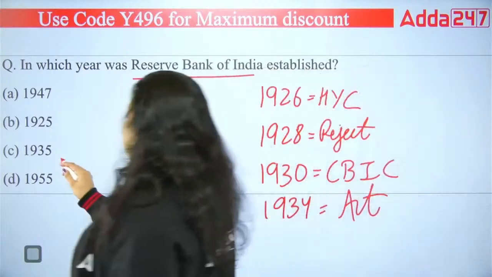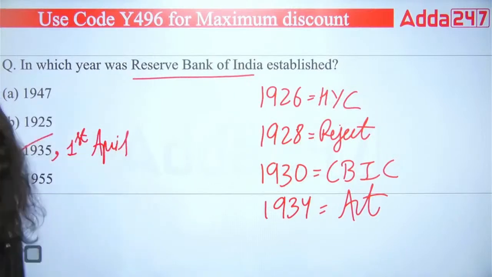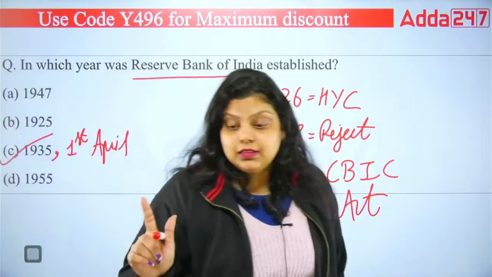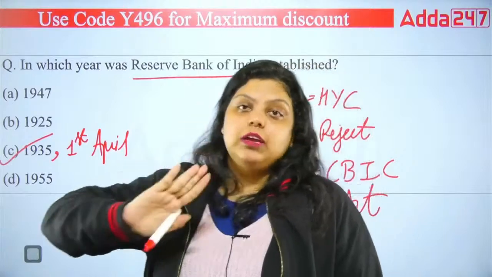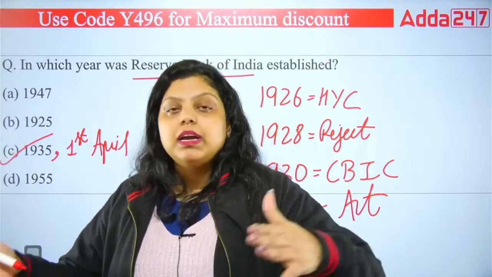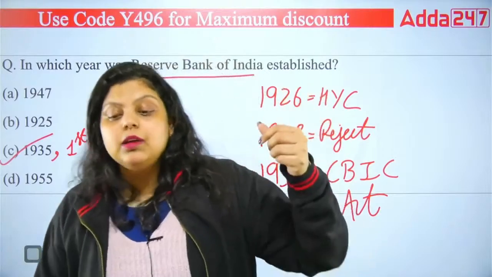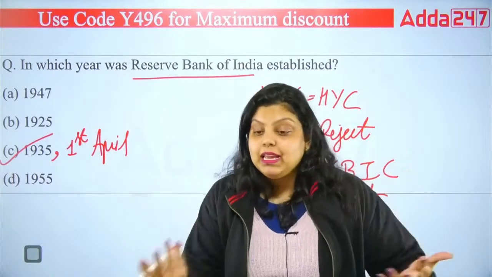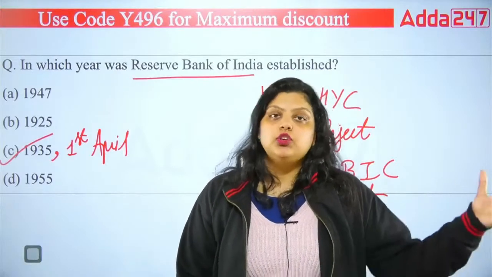And on 1st April 1935, RBI was established. So the central bank was established on 1st April 1935. But one more thing is there. When RBI was established, it used to be known as private shareholders bank. Why RBI used to be known as private shareholder bank? Because when RBI was created or established, we needed the initial capital 5 crores and the government did not have that capital. So government had borrowed that money from the public, and people like us have purchased the share of RBI, and that's why RBI used to be private shareholders bank.